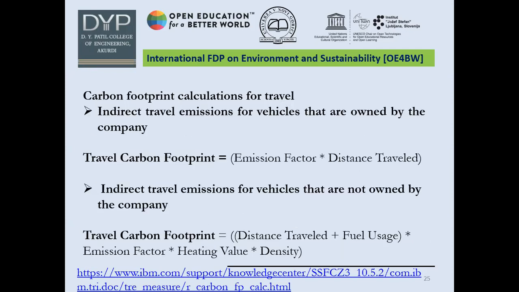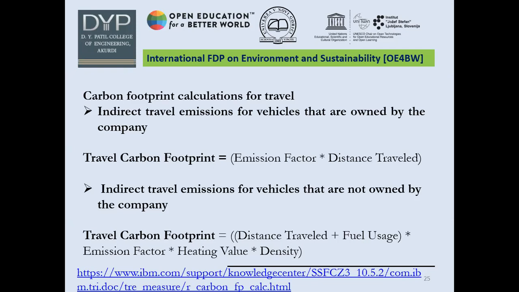Other than that, for indirect travel emission for vehicles that are owned by the company, the travel carbon footprint can be calculated as emission factor multiplied by distance traveled. And for indirect travel emissions for vehicles that are not owned by the company, the travel carbon footprint can be calculated as distance traveled plus whatever the fuel use is, multiplied by emission factor multiplied by its heating value and density.